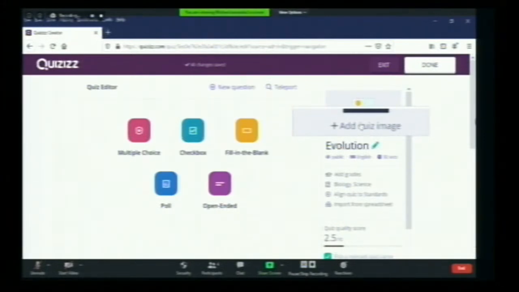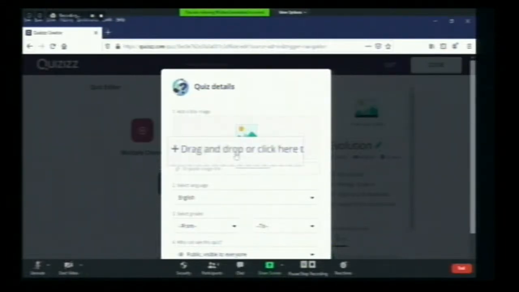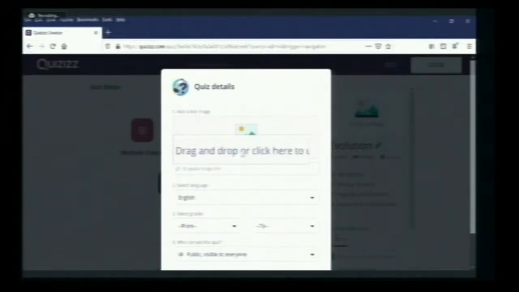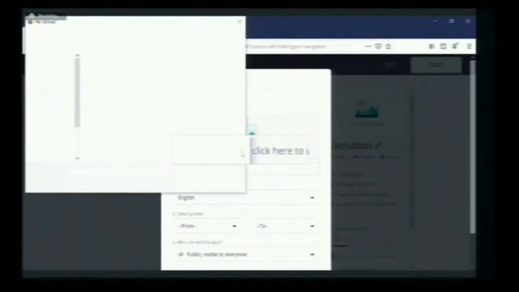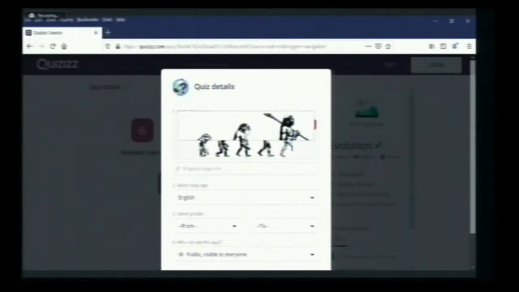Just click on that one and another window opens to drag and drop the image, or you can use the image link. I will use drag and drop. I saved the evolution image, selected it, and opened it. I think it is appropriate for my quiz, so I inserted this image.